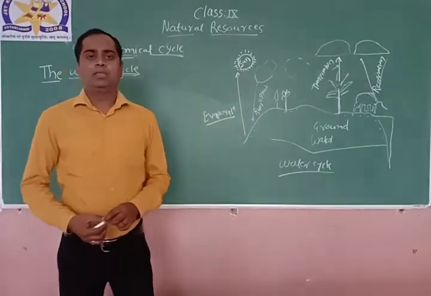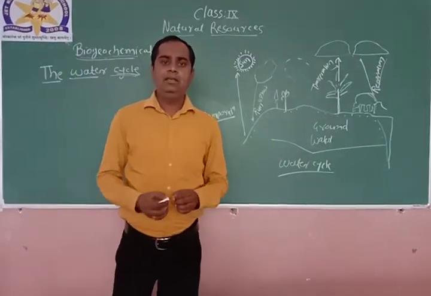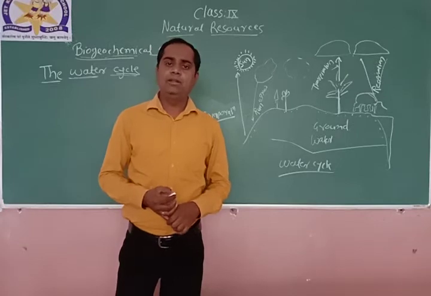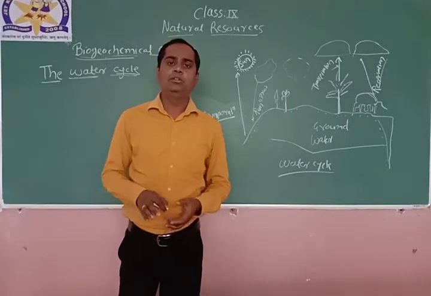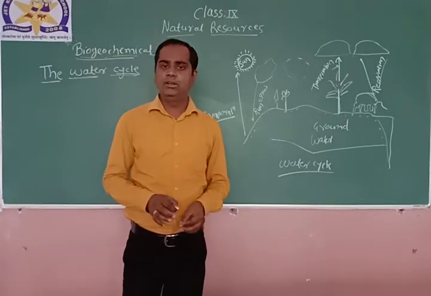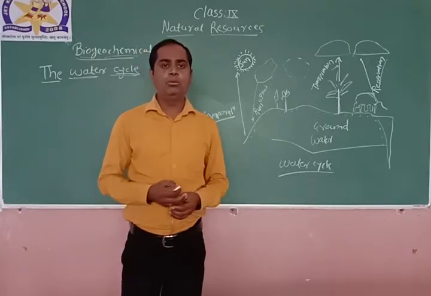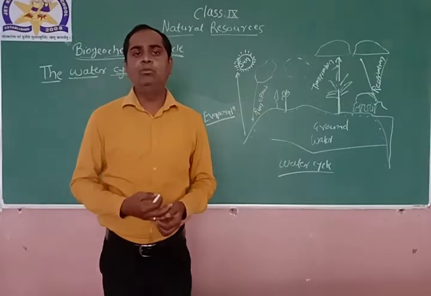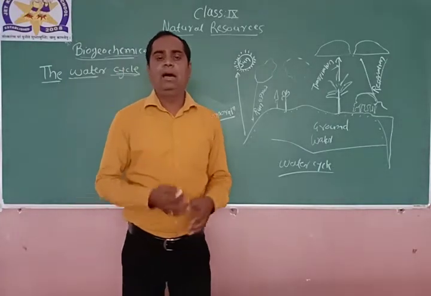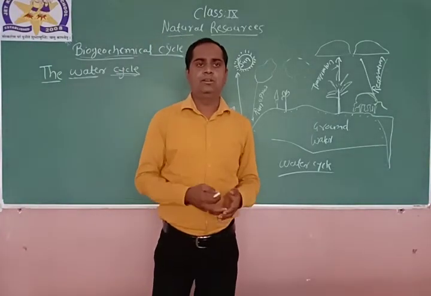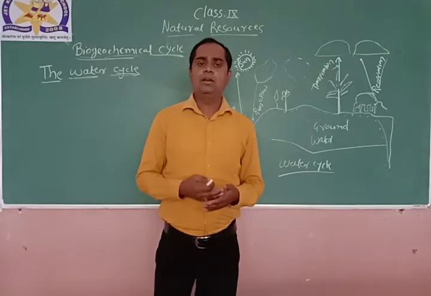As you know, every day the water gets evaporated from the water bodies, right? Maybe from the sea, ocean, small dams. Due to this evaporation, the water goes into the environment, right? And up to a certain level, it gets cooled.